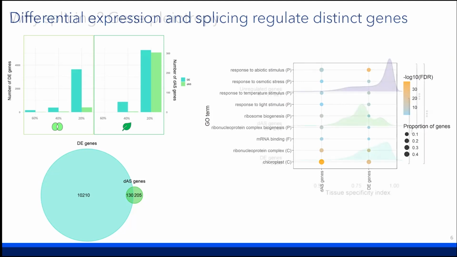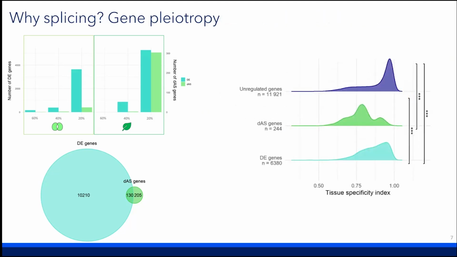To understand why one regulatory process may be preferred over another, we took inspiration from animal studies that have postulated that gene pleiotropy may play a role in the preferred regulatory pathway, where genes with high pleiotropy are ill-suited to regulation by expression, and instead may be regulated at the splicing level. We used tissue specificity as a proxy of pleiotropy, reasoning that genes with a broader expression pattern may have more functions in the organism.